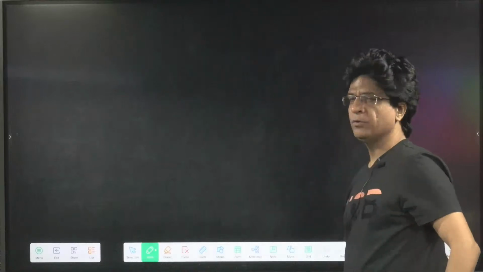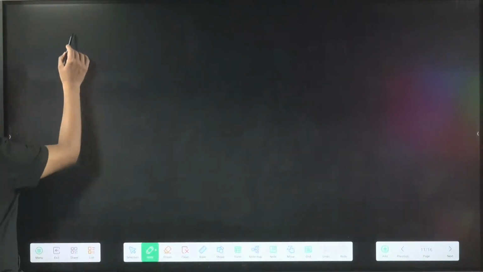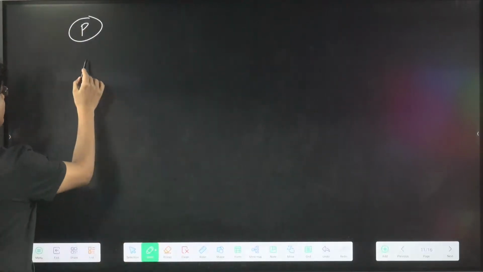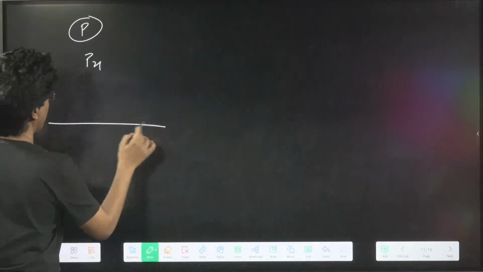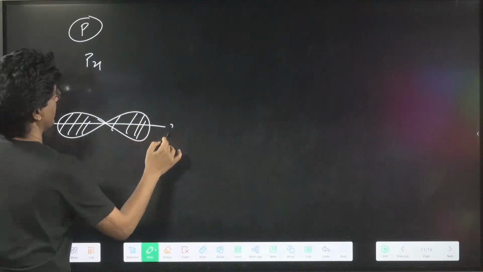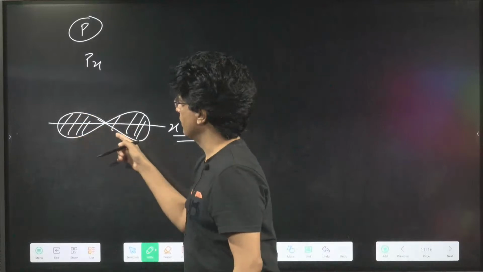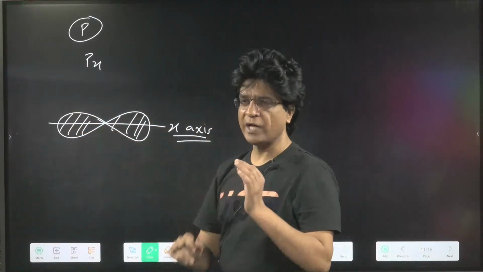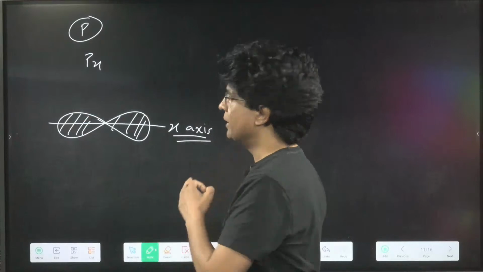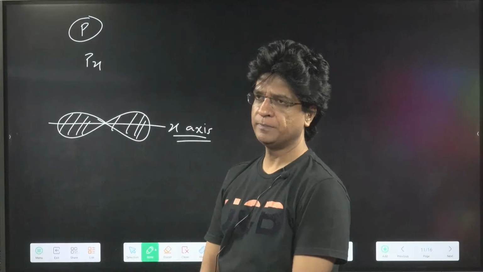Now they will be asking you some questions on the nodal planes. Let us draw some p orbitals. Let's take px. The graph of px is something like this. This is the x-axis. This is the orbital, and the electrons live in the orbital. If I ask you, in which direction is the probability of finding an electron maximum in the px orbital? Tell me.